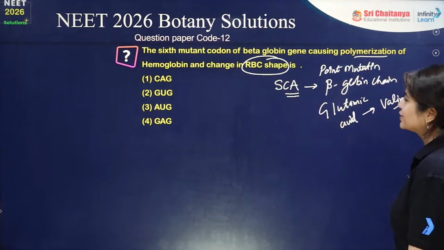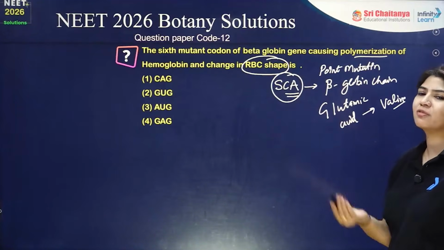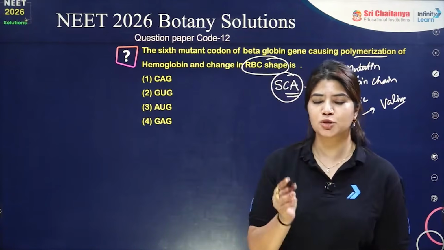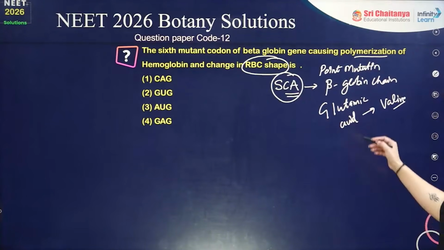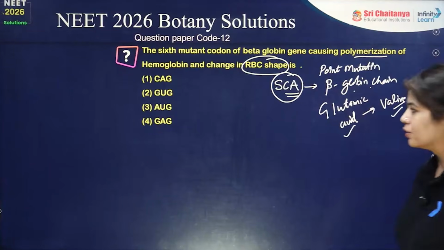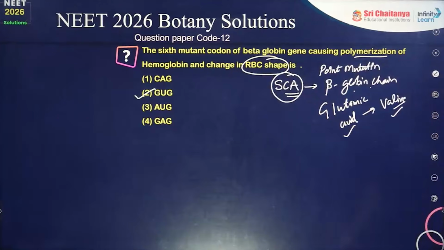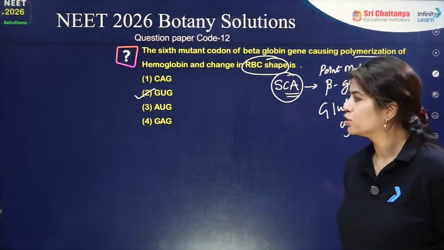Okay, perfect. So this question again, in sickle cell anemia, my RBC shape will be changed from the biconcave shape. It will be sickle shape just because of one single mutation, which is a point mutation happening in the beta globin chain. Glutamic acid will be changed into valine. Your GAG will be converted to GUG, changing the RBC shape. That is your GUG. Answer is option number 2.